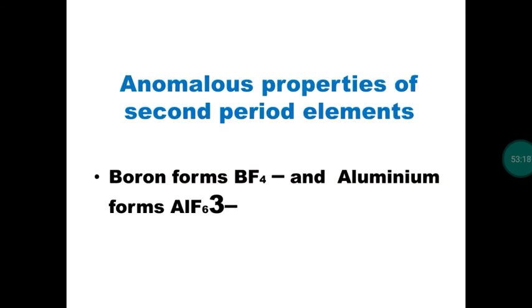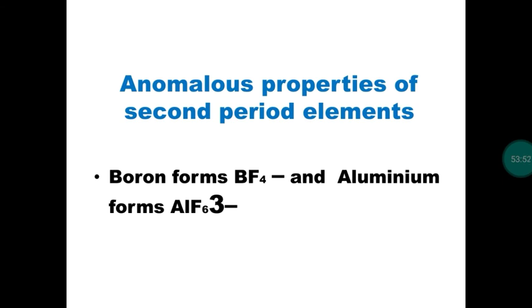Next, anomalous properties of second period elements. Usually the second period elements, lithium, beryllium, boron, carbon, nitrogen, oxygen, fluorine, have an anomalous nature, with different properties compared to the other members in the group. Lithium is in group number 1. It has to form ionic compounds like sodium and potassium, but it forms covalent compounds. Beryllium, a second period element, like magnesium and calcium in the second group, has to form ionic compounds. It forms covalent bonds. So like this, second period elements will have different properties.